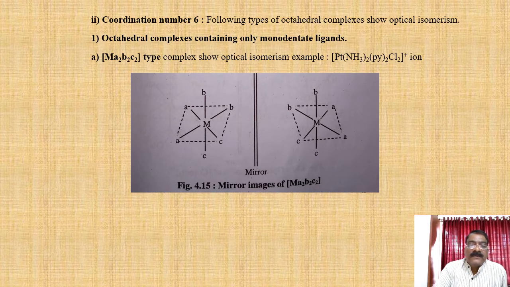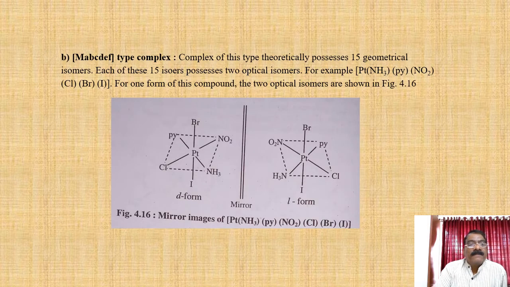See, this figure shows the positions A, B, C, D, E, F, positions 1 to 6 occupied. They are the mirror images of each other, and in this case optical isomerism is possible. Next type of octahedral complex, M, A, B, C, D, E, F, all 6 ligands are different. Complex of this type theoretically has 15 geometrical isomers. Each of the 15 isomers possesses 2 optical isomers.